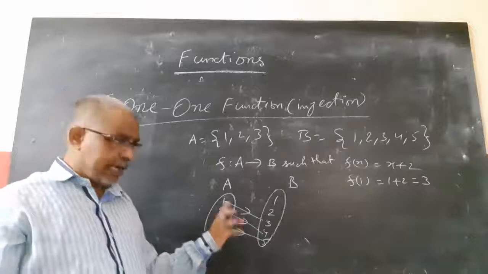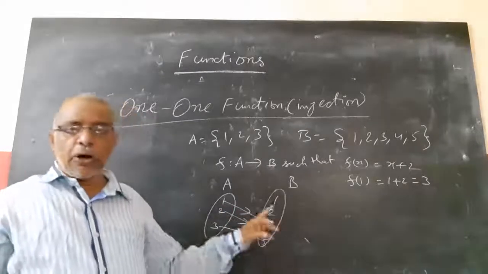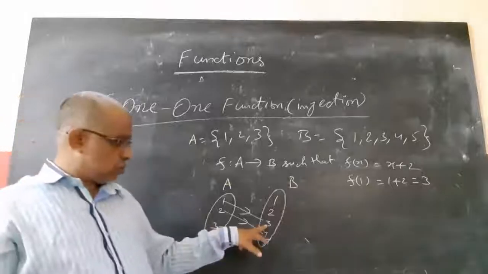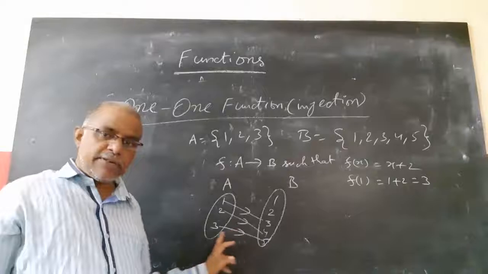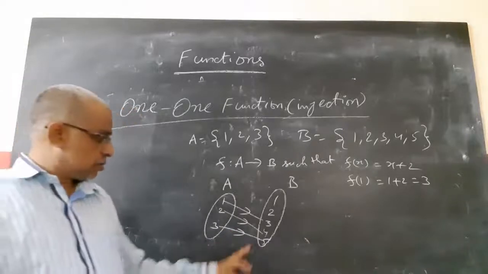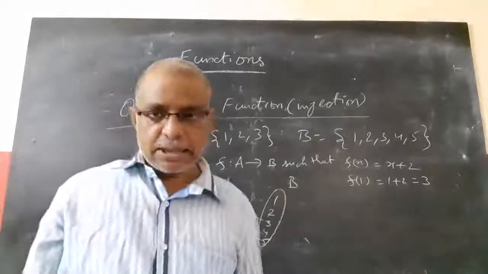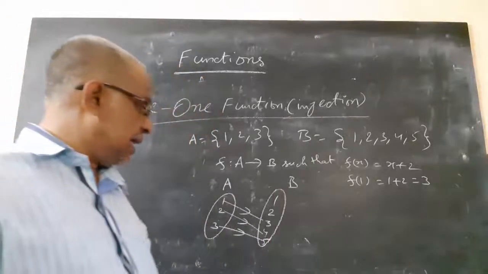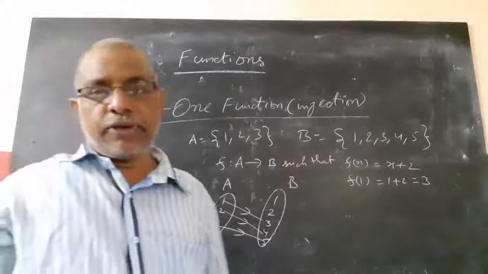And one-one means elements of B should have unique pre-image in A. So 3 is having only one pre-image, 4 is having only one pre-image, 5 is having only one pre-image. So then this is called a one-one function.